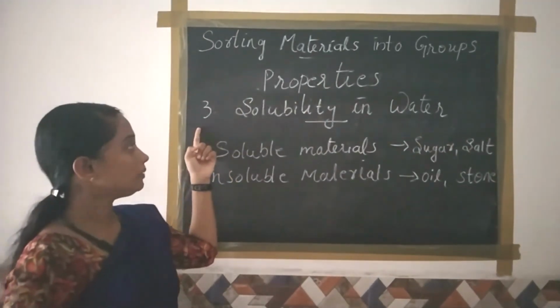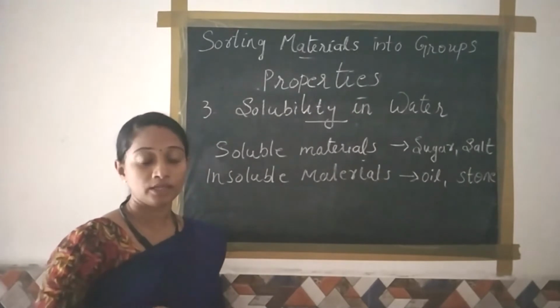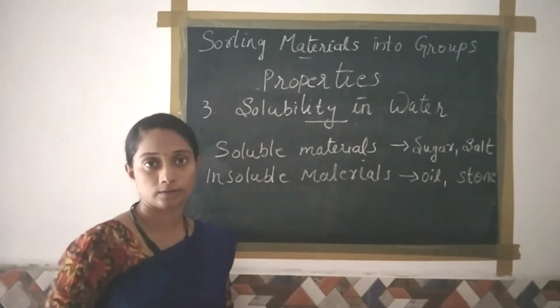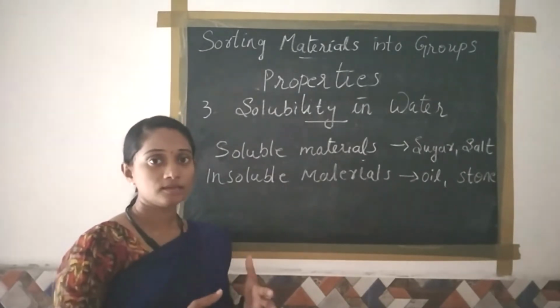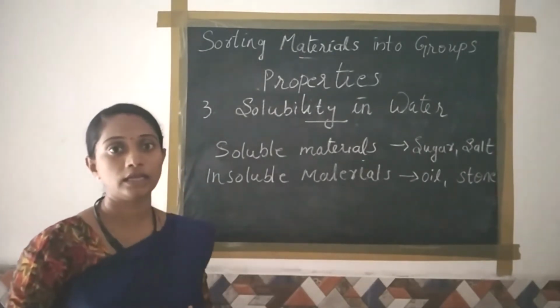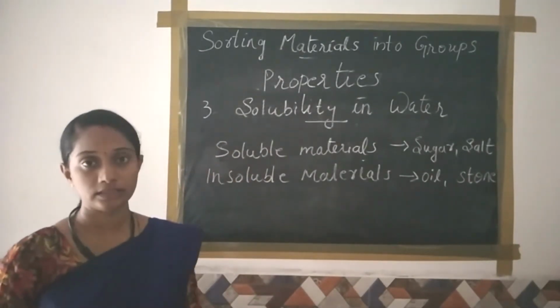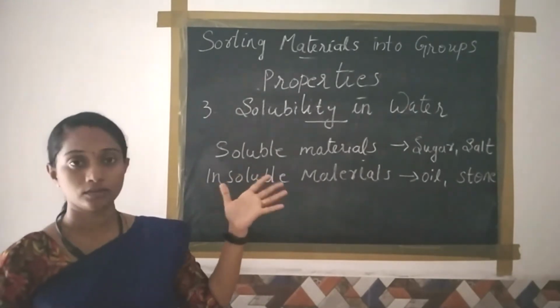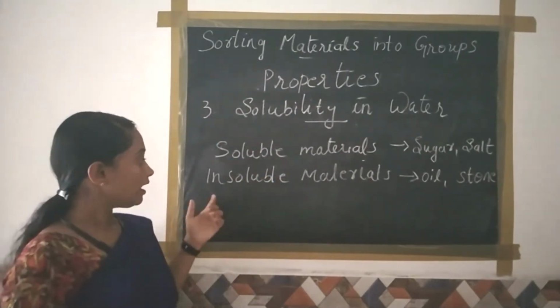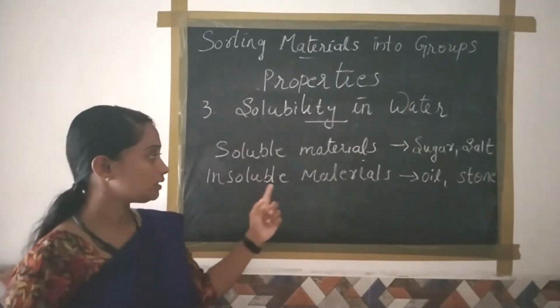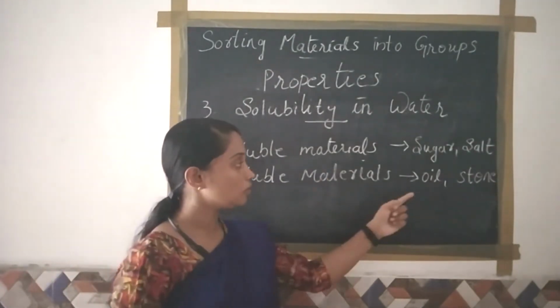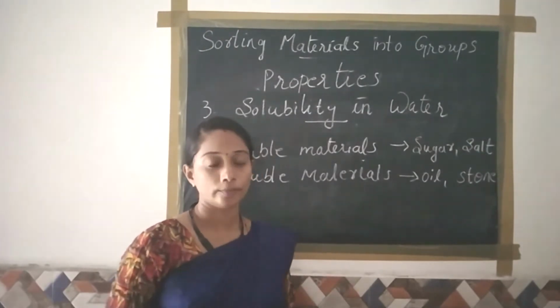Our third property, solubility in water. Many materials are soluble in water whereas some others do not. Which materials are soluble in water? It is named as a soluble material. For example, sugar, salt, etc. And which materials are insoluble in water? It is named as an insoluble material. For example, oil and stone.